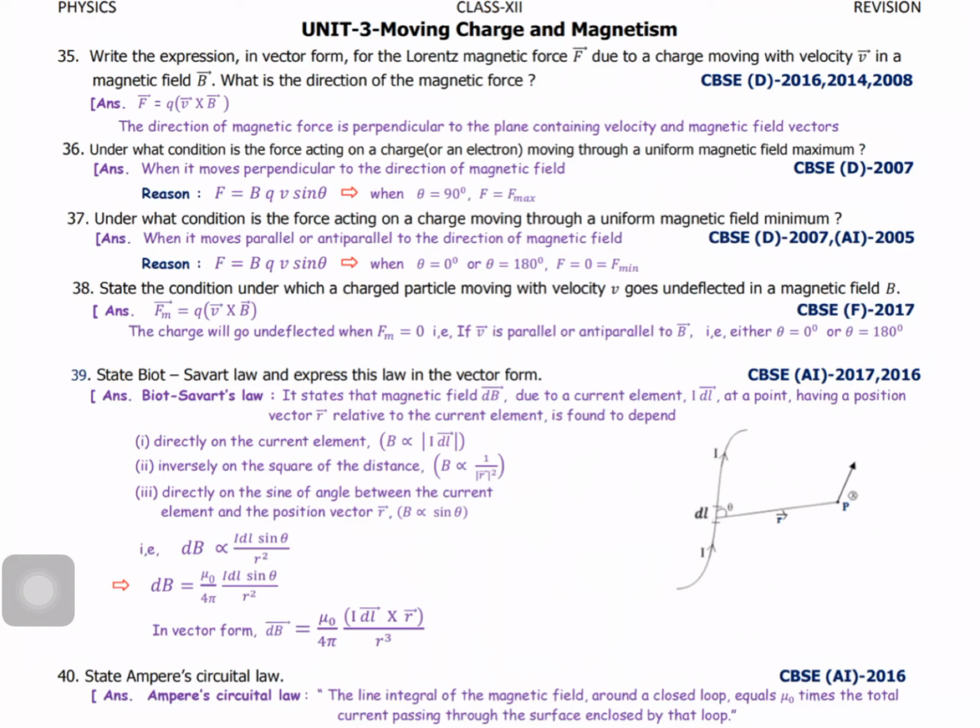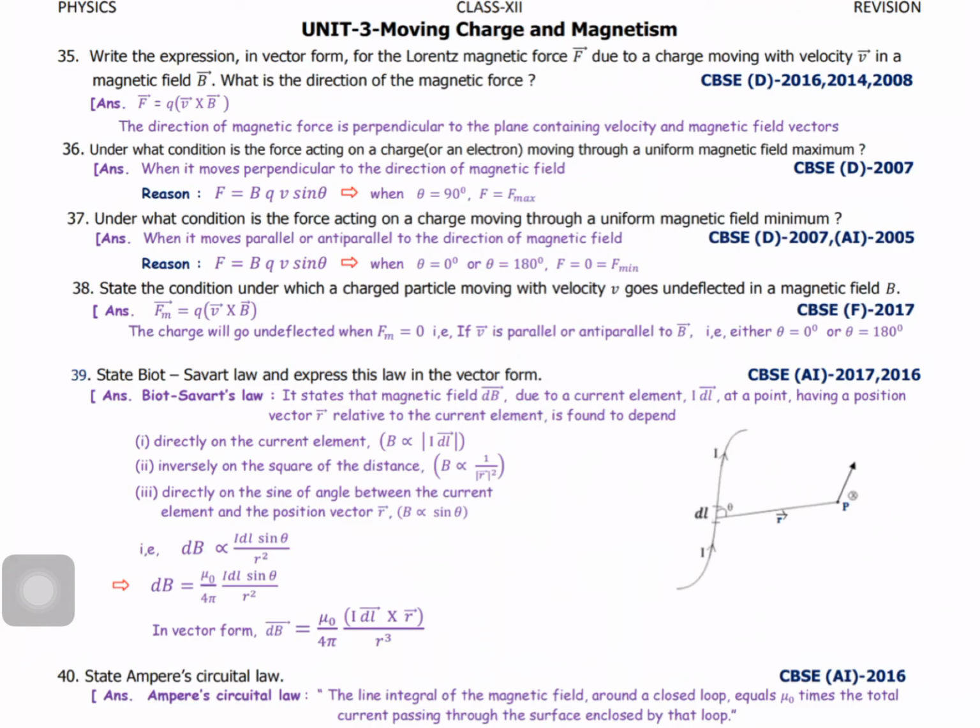That's all. Very simple. For this question, when it moves parallel, the first case was perpendicular, but here it is parallel or anti-parallel to the direction of the magnetic field. So F equal to BQV sin theta, where theta equal to 0 or theta equal to 180. Both cases parallel or anti-parallel. So F equal to 0. At that condition the charge experiences minimum force in the magnetic field.